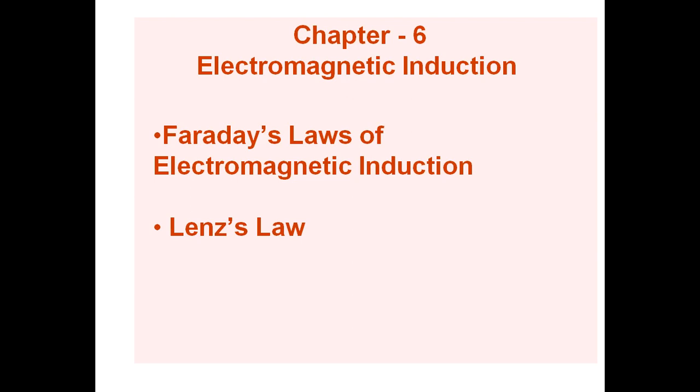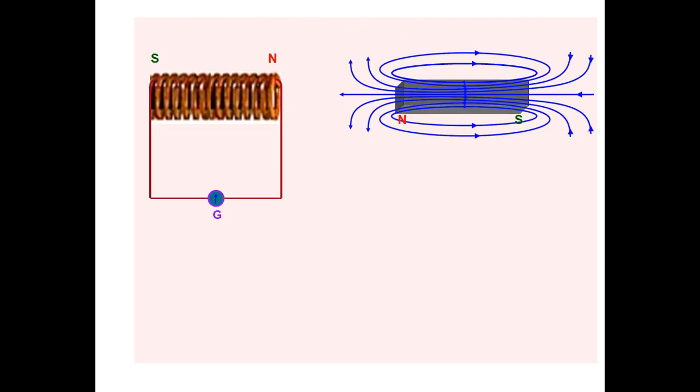So that is the result of the experiments of Faraday and Henry: the change in magnetic flux linked with the coil induces an EMF in the circuit, and this exists as long as there is a change in flux, and this phenomenon is known as what? Electromagnetic induction. So today we'll see Faraday's law of electromagnetic induction.